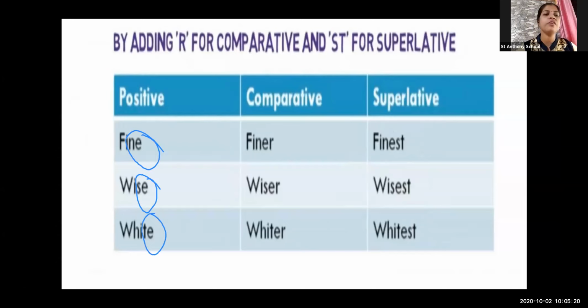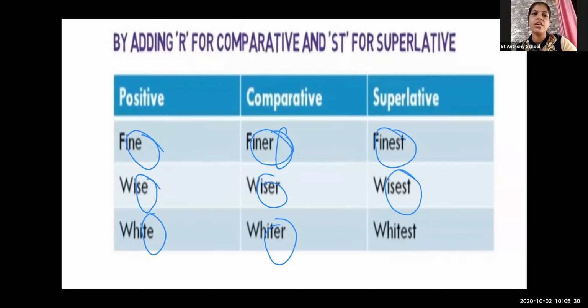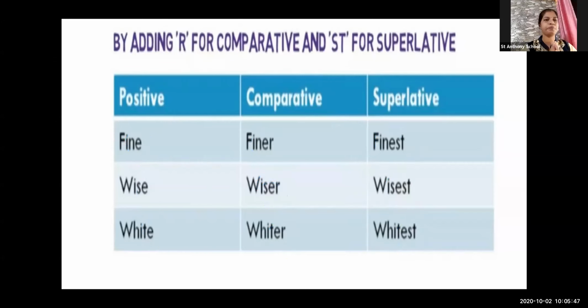So what we are going to do, we are not going to add er, but we are just going to add r. Okay, remember st. E is already there with the spelling. So when you have e already at the end of that word, you are going to add st by adding r to the comparative and by adding st to the superlative degree. Okay, it's very simple. When you have the add er or est. Okay, let us see another one.